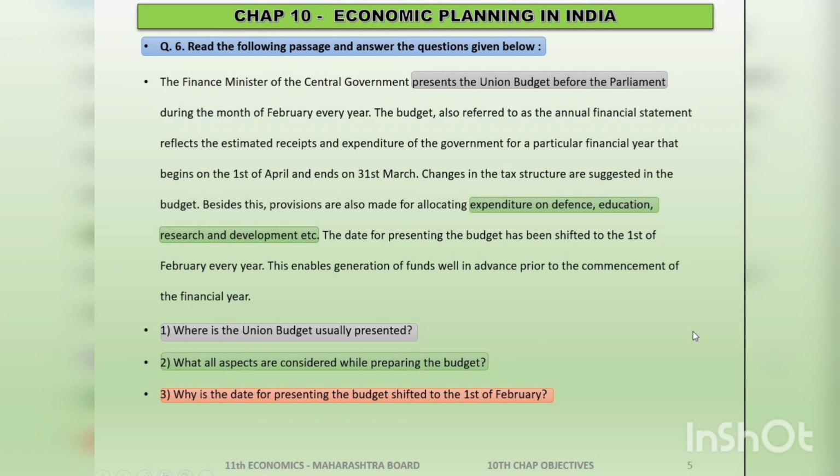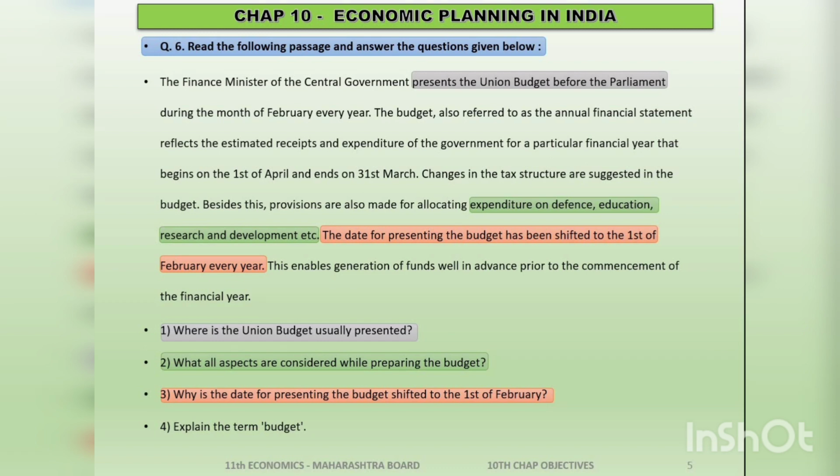The date for presenting the budget has been shifted to the 1st of February every year. This enables generation of funds well in advance prior to the commencement of the financial year. Okay, so now we get the answer. The date for presenting the budget has been shifted to the 1st of February every year because it enables the generation of funds well in advance prior to the commencement of the financial year.